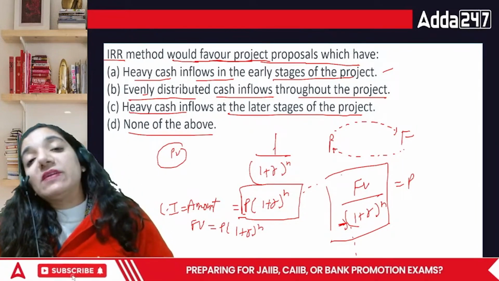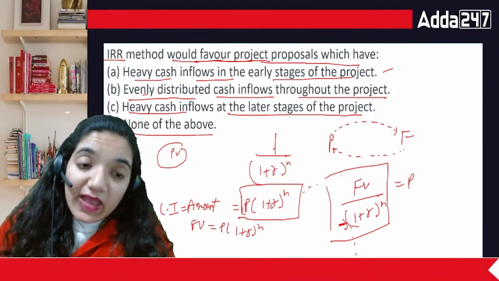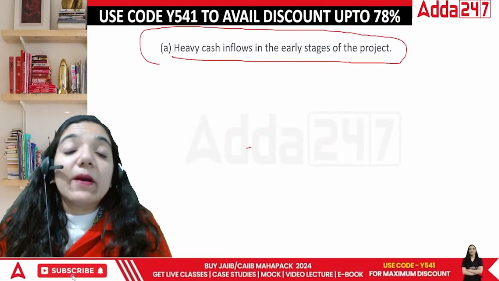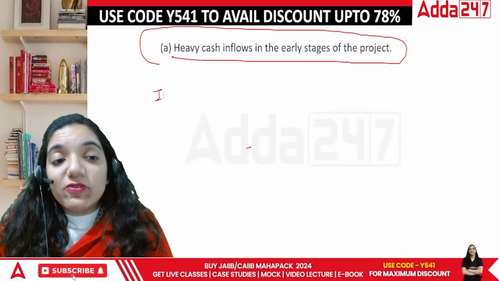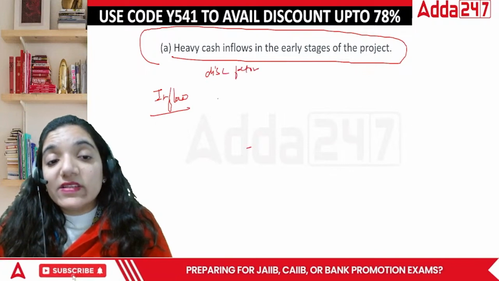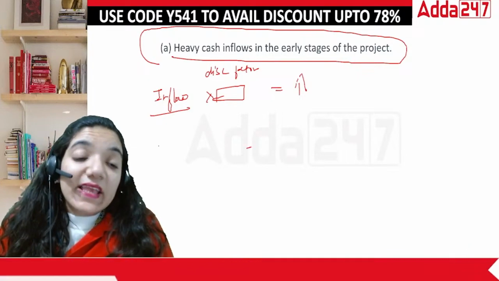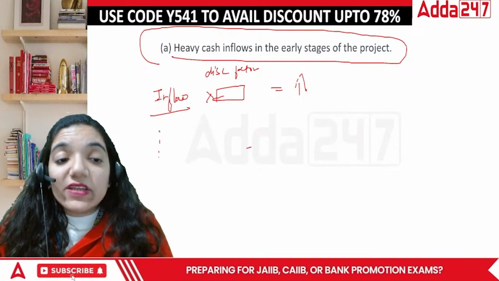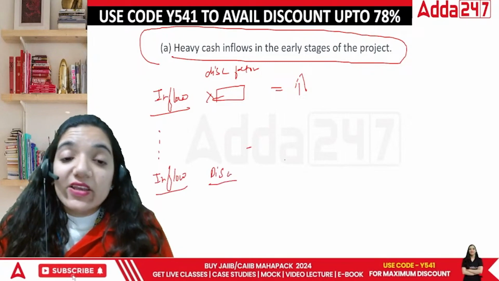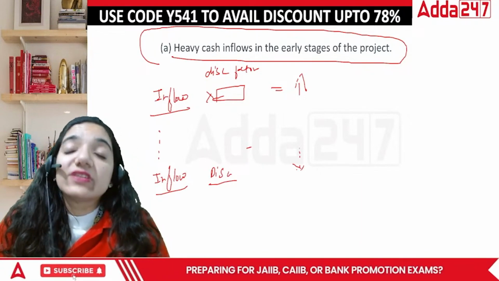Basically, it depends upon the inflows and outflows that you're getting. In the initial years, it is always better that you have heavy cash inflows in the early stages. So after discounting, you get a bigger number because your inflow is also big and your discounting factor is also a big number. Okay? So in this case, your total amount becomes bigger. Then in the later years, your inflow will decline and your discounting factor will also decline. Your amount will decline over the time. So the initial period is the one which is most favorable.